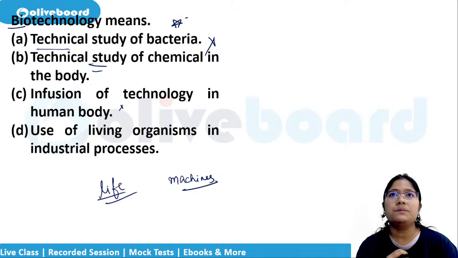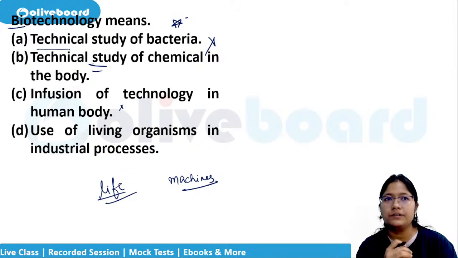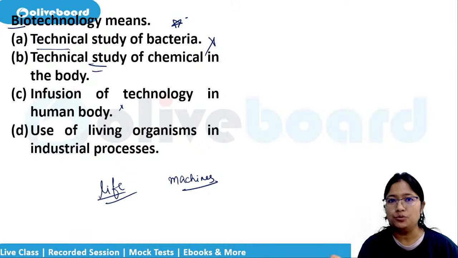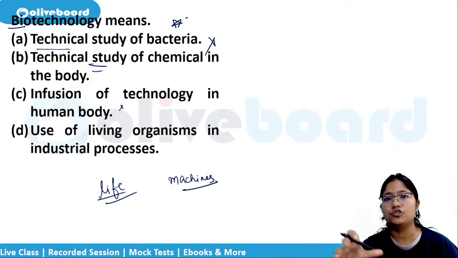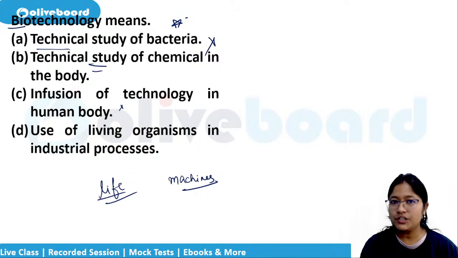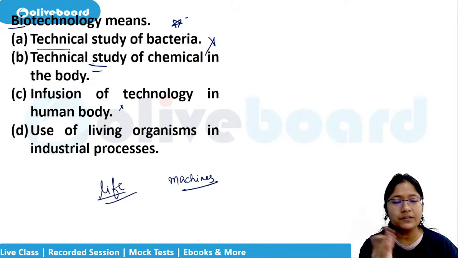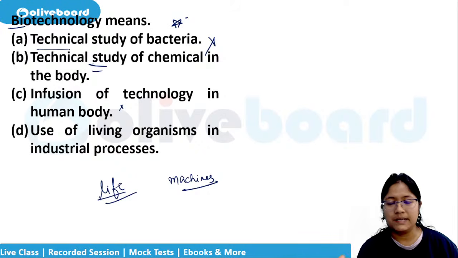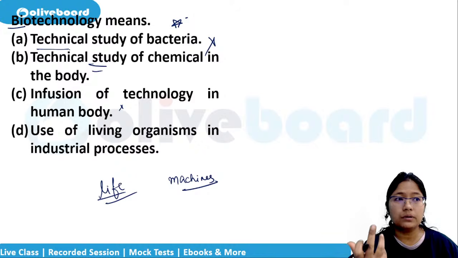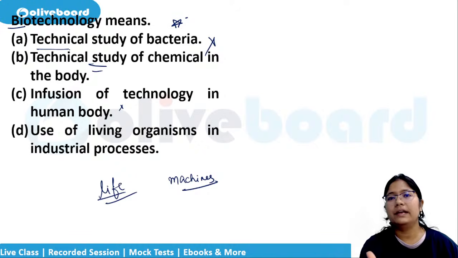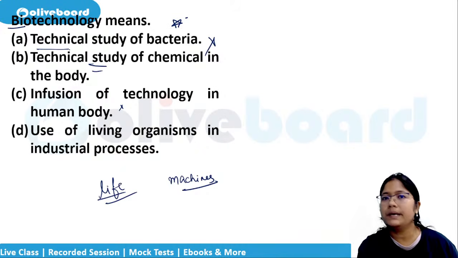I'll give you an example. If somebody goes through an incident, or if somebody doesn't have a limb, be it a hand or a leg, if the artificial limb is used, then the artificial limb will do its job, but that sensation in the body of the contraction and expansion of the muscles, of the locomotion, of the movement, does not happen. If somebody has installed an artificial leg, then that sensation of using the leg is missing, probably, right? Only the person who doesn't have the leg will understand his situation. Nobody else will be able to understand that.